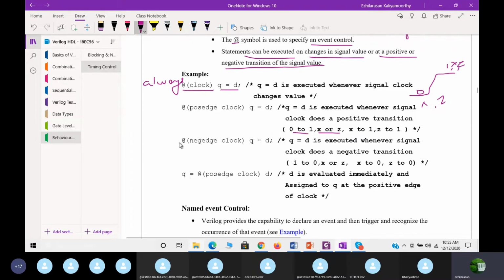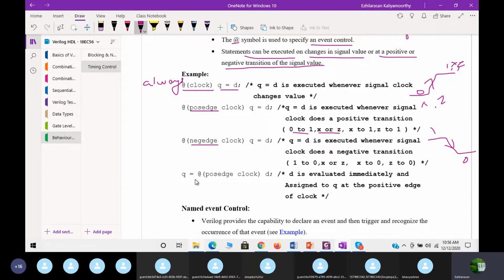Now you can see another one: always at negedge clock, Q is equal to D. Negedge is a keyword, posedge is a keyword. This will execute during the negative edge transition. Negative edge means 1 to 0. This is the negative edge, and this is the positive edge transition.